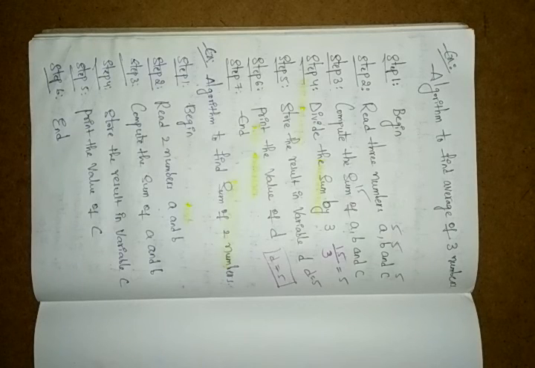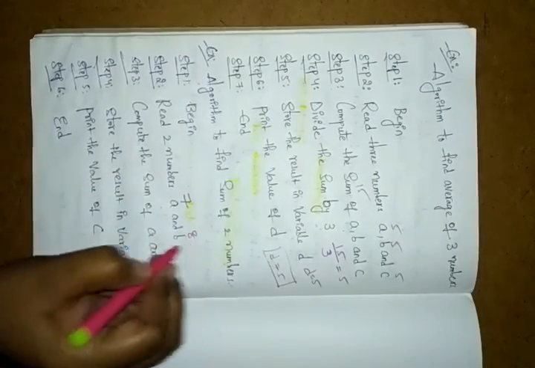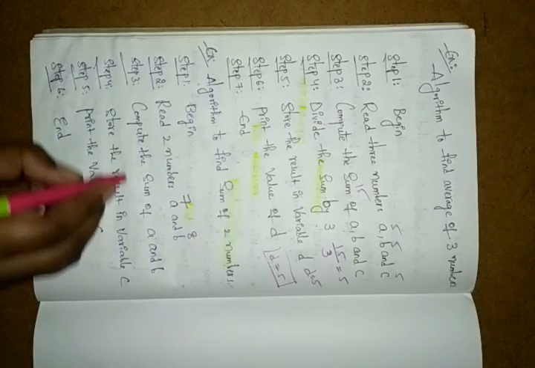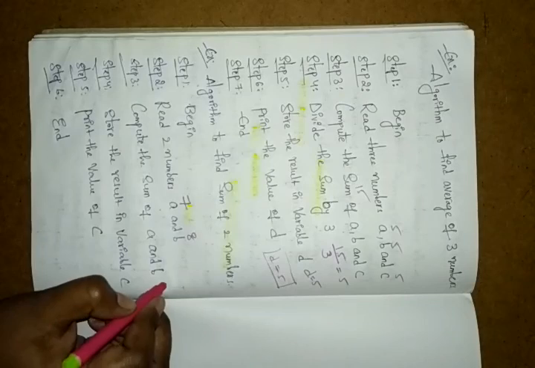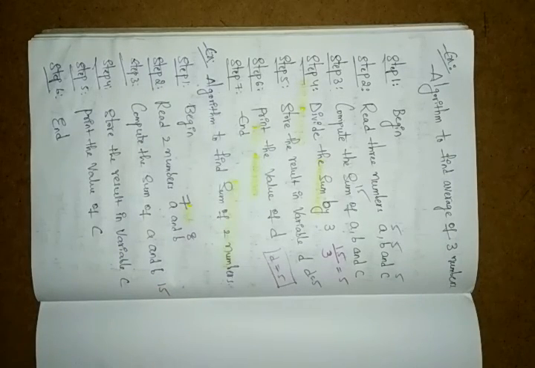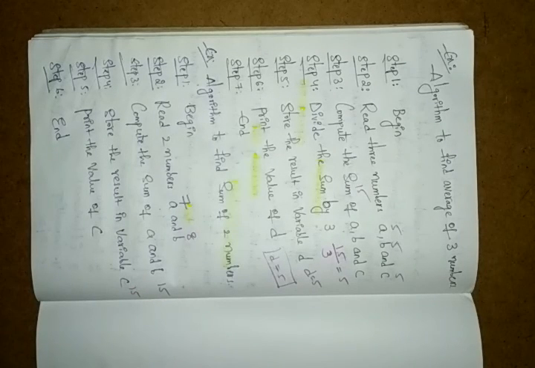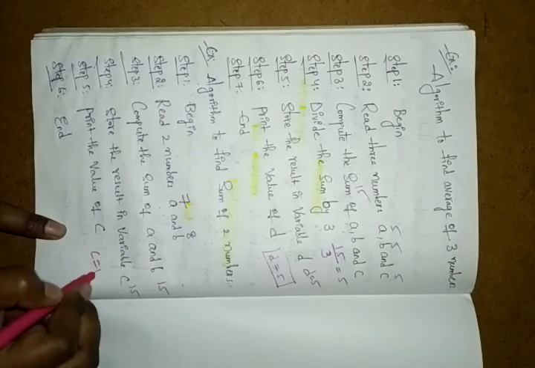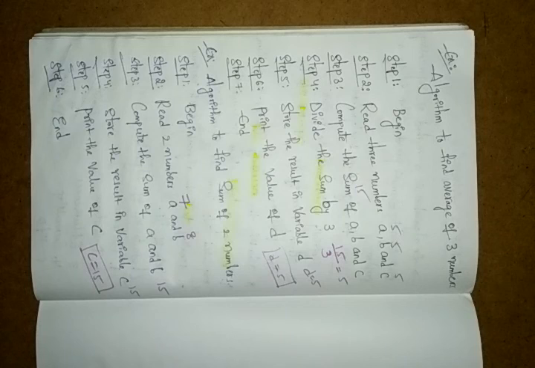First, imagine the 2 numbers. Here I took A is equal to 7, B is equal to 8. Compute the sum of A and B: 7 plus 8, you will get 15. You store that value in C, 15. Then print the value of C, so it prints C is equal to 15. After that you have to end this.